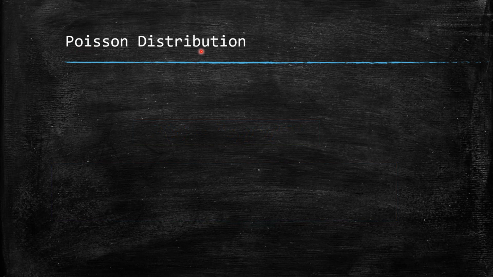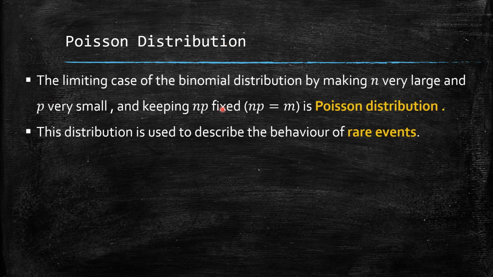Now I take the Poisson distribution, which is also a discrete probability distribution. The Poisson distribution is a limiting case of the binomial distribution, for which we need n very large, that is, a large number of trials in order to get an occurrence of a success. So it is the limiting case of the binomial distribution with n very large and p very small, keeping np a fixed constant, say np = m.